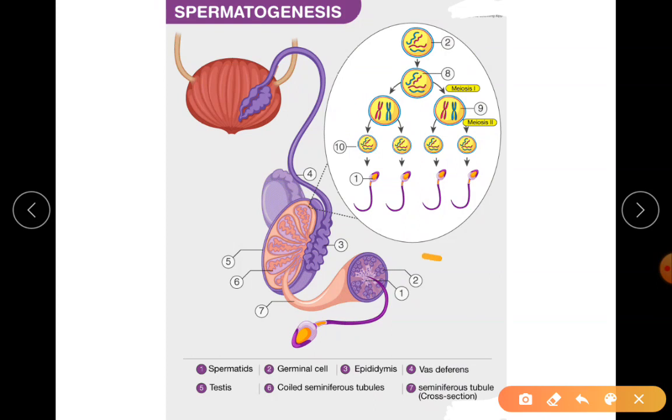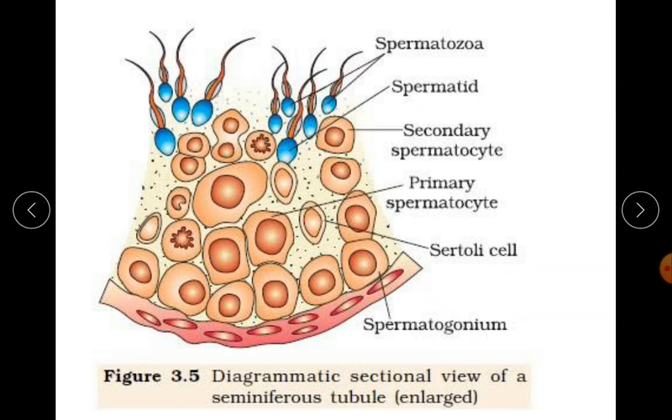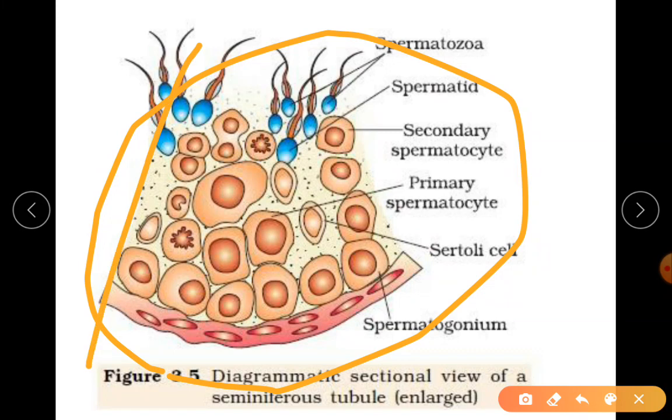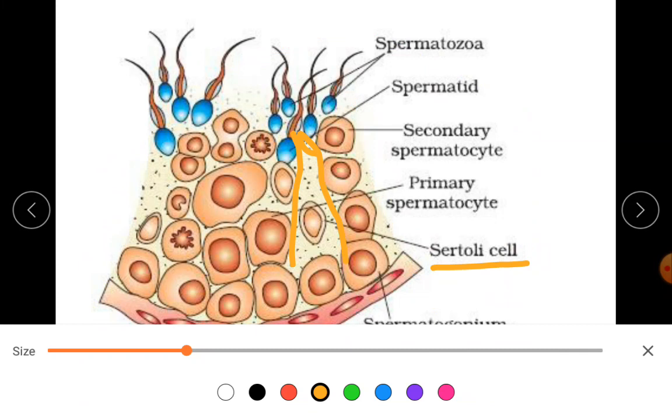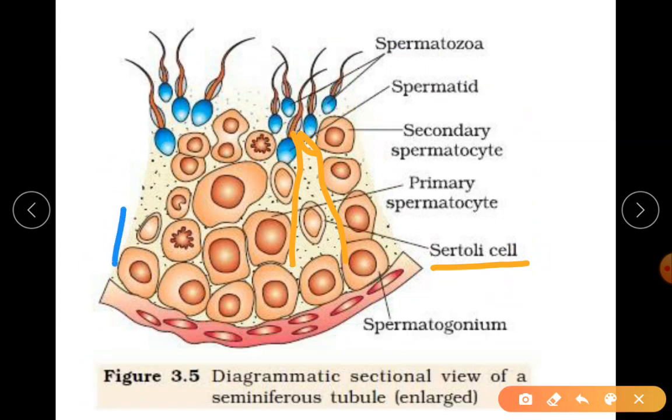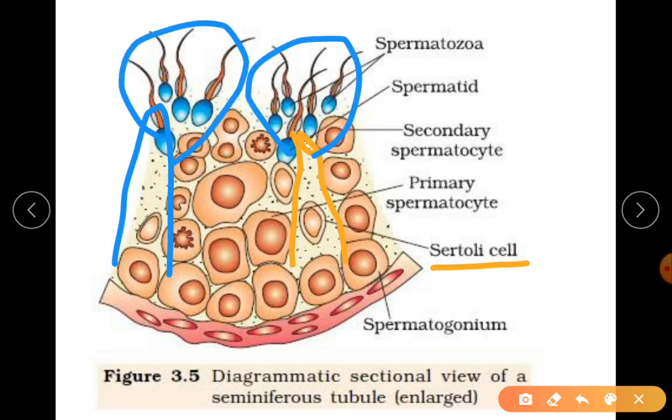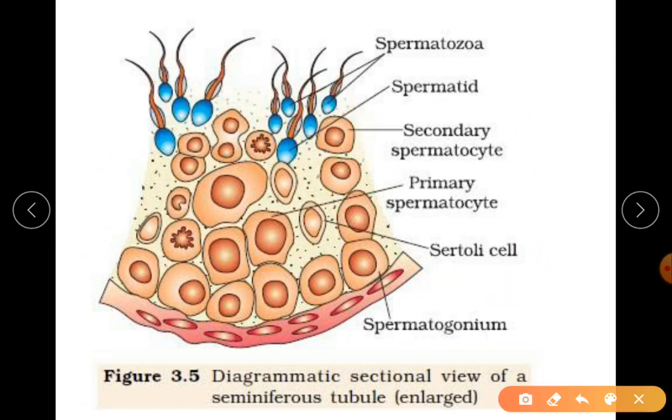Okay. So we are studying about this process in today's topic. Here you all just observe. This is your seminiferous tubule. We are just showing one section. Observe carefully. You can see something that looks empty, but it is actually a cell-like structure called the Sertoli cell. Similarly, if you see in this direction, you can find it here. On that Sertoli cell, you can find the motile or functional or mature sperms. These mature sperms are present on the Sertoli cell for nourishment.